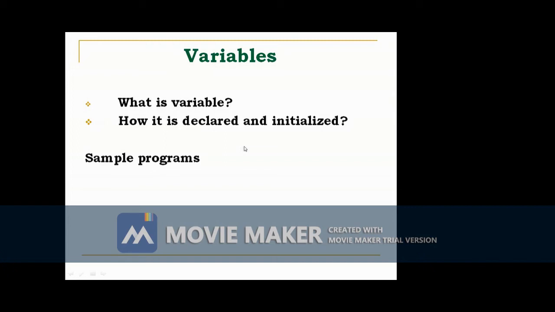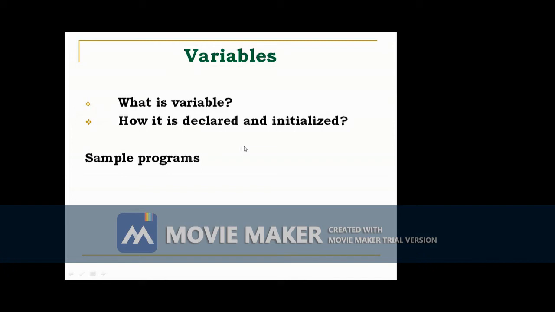So how to declare a variable? In Java, all variables must be declared before they can be used, because as I already told, Java is a strongly typed language. So we can use variables after declaration. We cannot use a variable without declaration. Some languages are weakly typed languages, so in those languages we can use variables without declaration.